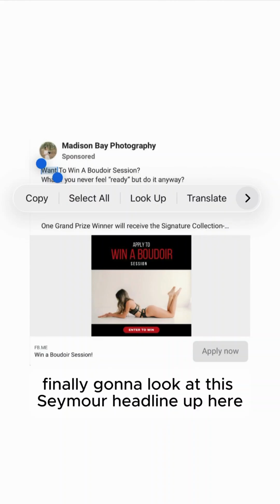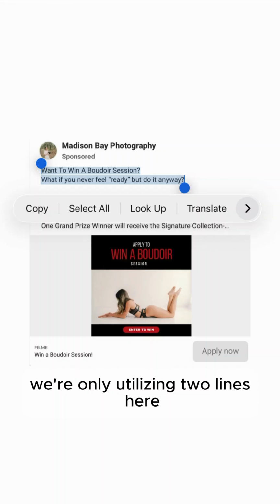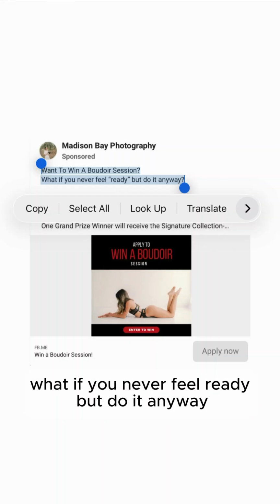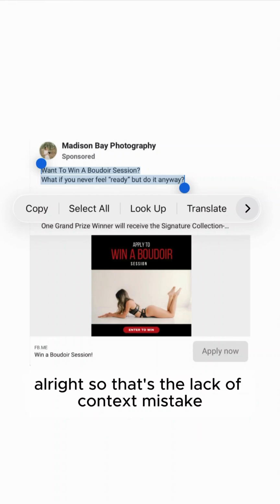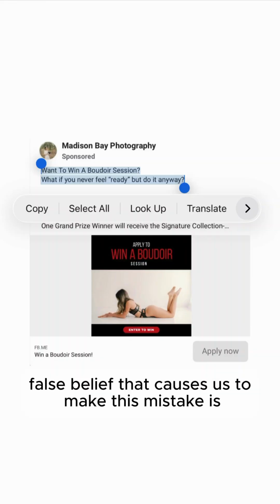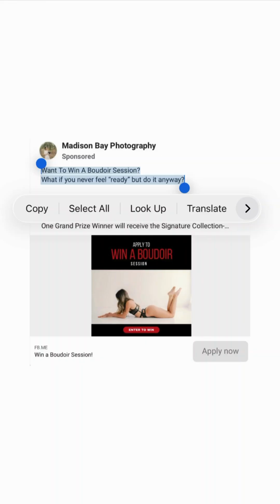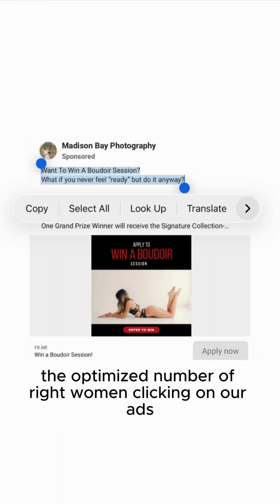Finally, going to look at this see more headline up here. First 2 3/4 lines, Facebook Newsfeed Mobile. We're only utilizing 2 lines here. Want to win a Boudoir session? What if you never feel ready but do it anyway? All right, so that's the lack of context mistake. The false belief that caused us to make this mistake is we believe we set enough context to get the optimized number of right women clicking on our ads.